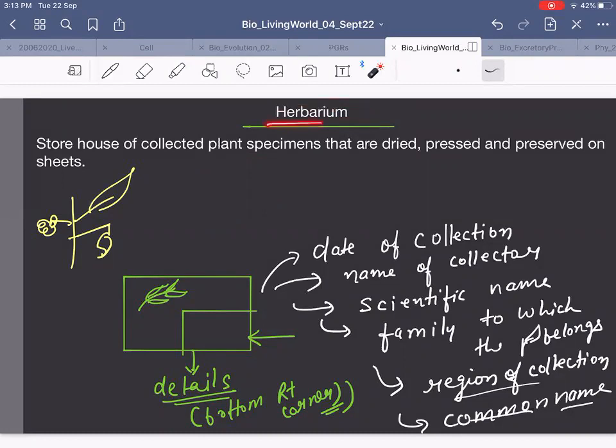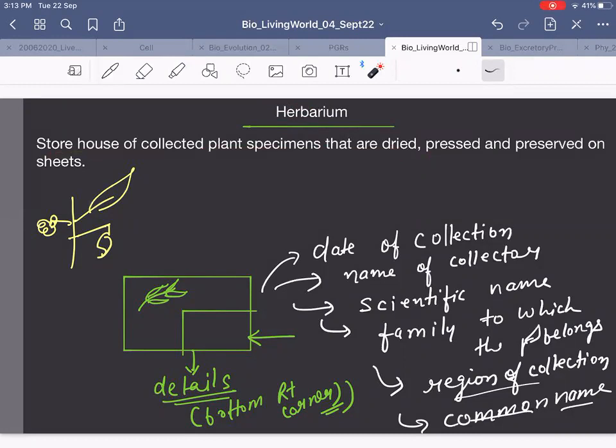So what is herbarium? Look at the word herbarium. Herbarium, herb is there, which means plant part is there, right? So it is a storehouse. Herbarium is a storehouse of collected plant specimens that are dried, pressed, and preserved on a sheet.